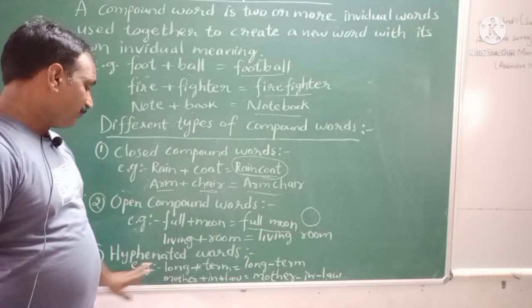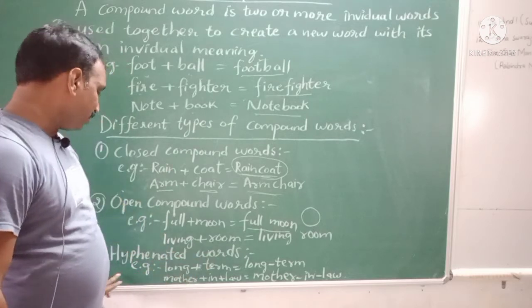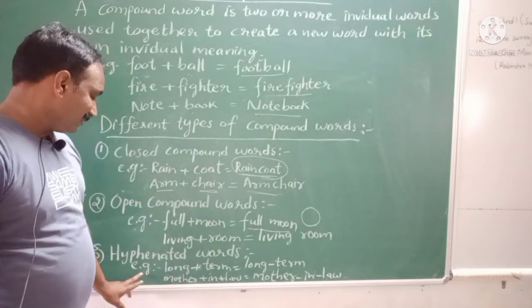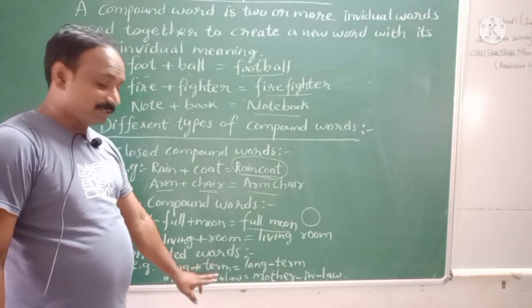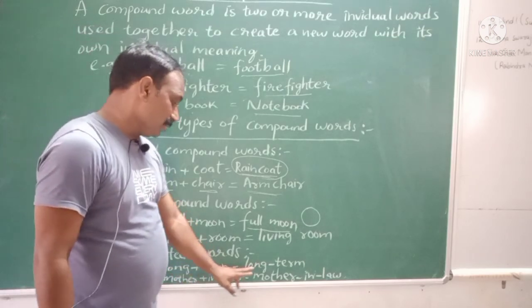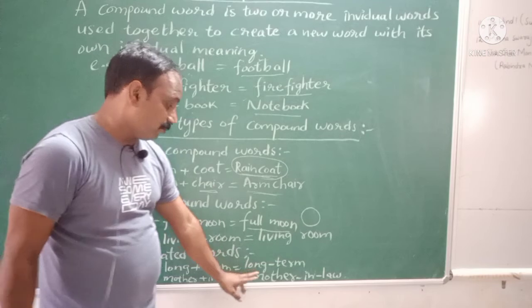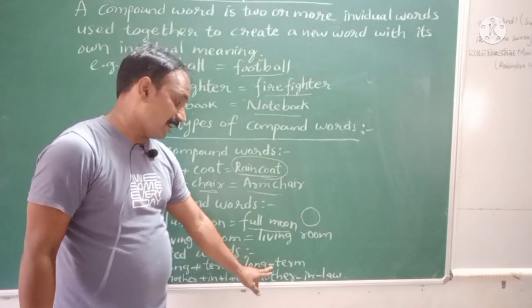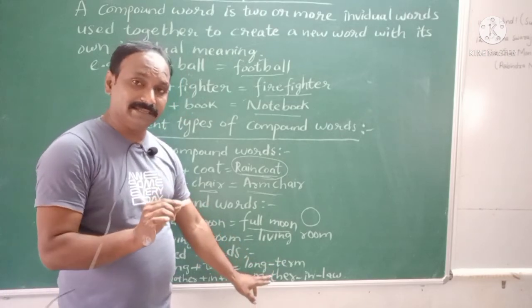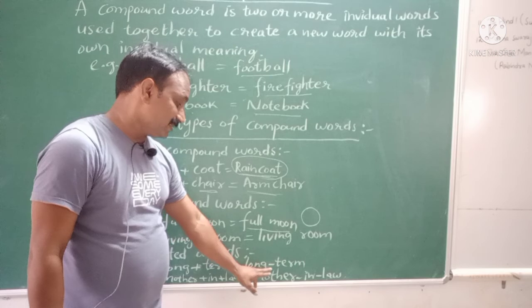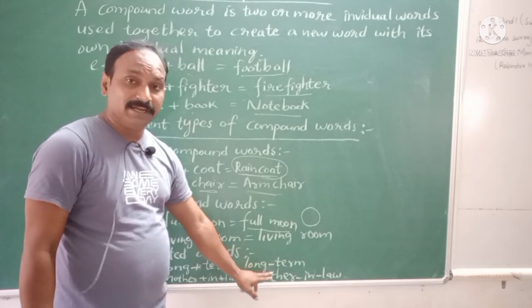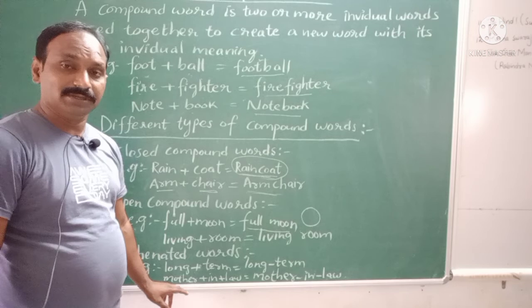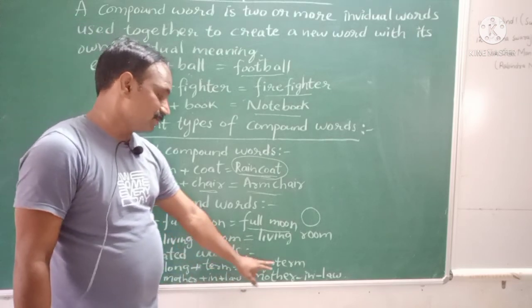Next one we will see, hyphenated compound words. The example, long-term. Long is one word and term is another word. We joined these two and made one word, long-term. There is a hyphen, a small line, and we use this as a compound word. If any word has a hyphen, that is called a hyphenated compound word.